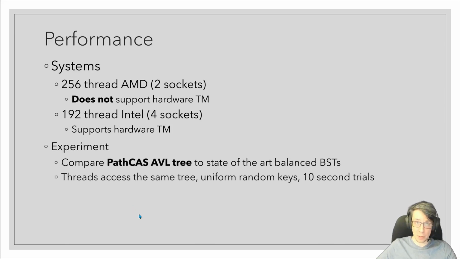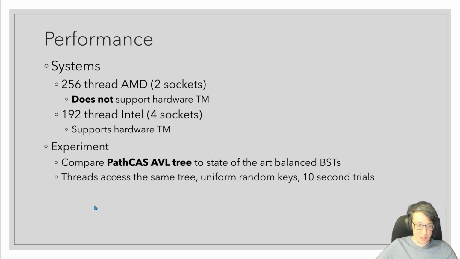And the experiment we're going to run is to compare a PathCAS based AVL tree. So that's a balanced tree. So it's not exactly what I just showed you, but it's essentially the same thing I just showed you with the same principles applied to add rebalancing operations besides just insert and delete. And we're going to compare this PathCAS AVL tree to really the state-of-the-art in balanced BSTs as well as to some transactional memory implementations. And it's the usual sort of data structure experiment you might expect.